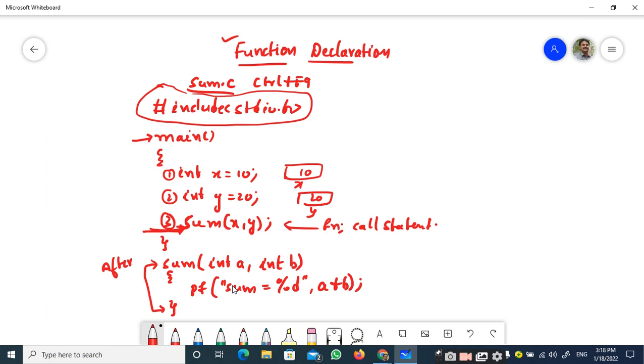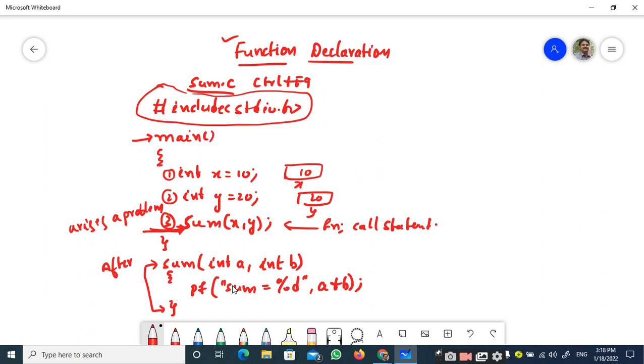So at this particular point, even though the compiler has encountered the function call statement, it does not have any idea of what this sum is. What is this sum? What is this x and what is this y? So the sum is not defined, because the sum has been defined after the function call. So it raises a problem. The compiler could not identify what this sum is.